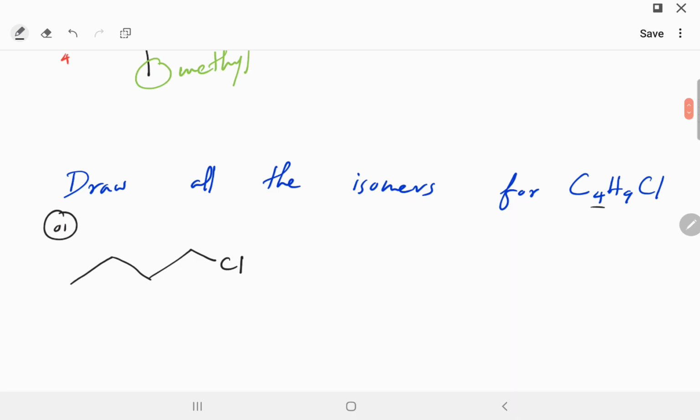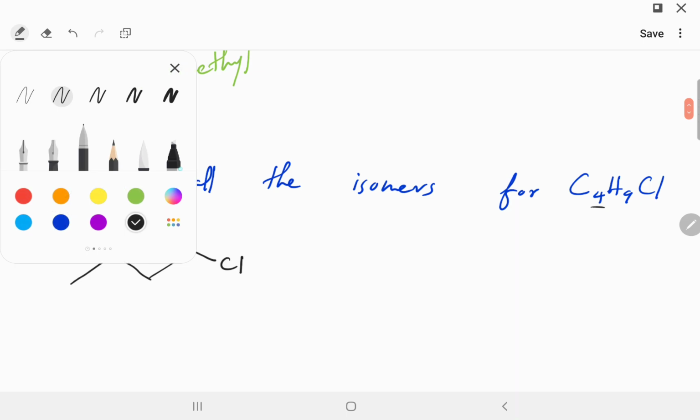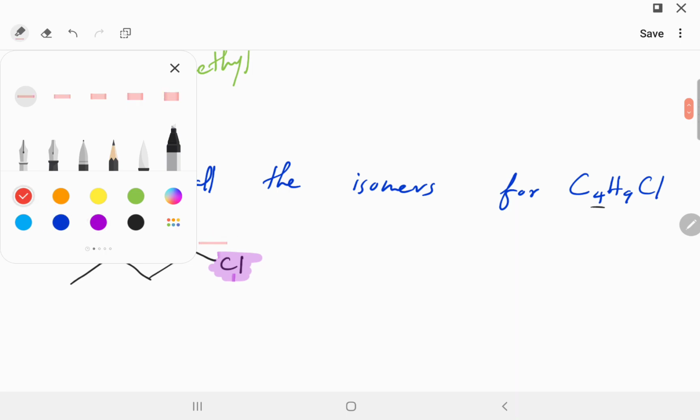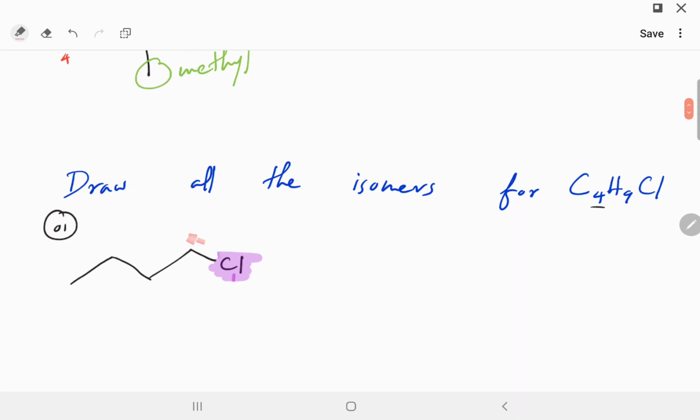What I usually do next is that I will try to change the location of my functional group. I will basically try to move it somewhere else. Chlorine is a unique thing, so let's call it the functional group here, because it is different as compared to all the carbons and hydrogens here. So I will try to move it to a different location. For now it is in number 1 carbon, right? It is in number 1 carbon.